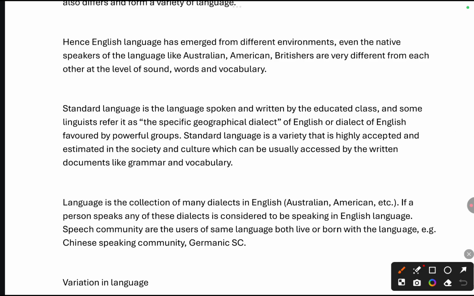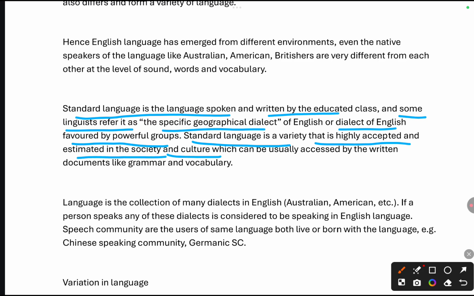You can also go by the definition. Standard English is the language spoken and written by the educated class, and some linguists prefer it as a specific geographical dialect of English, or a dialect of English favored by the powerful group. Standard language is a variety that is highly accepted and esteemed in the society and culture, which can usually be accessed through written documents like grammar and vocabulary.